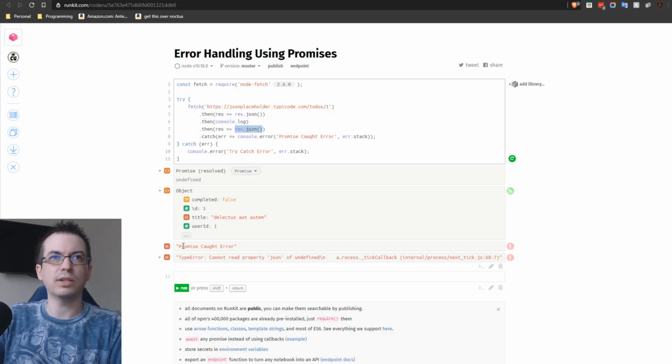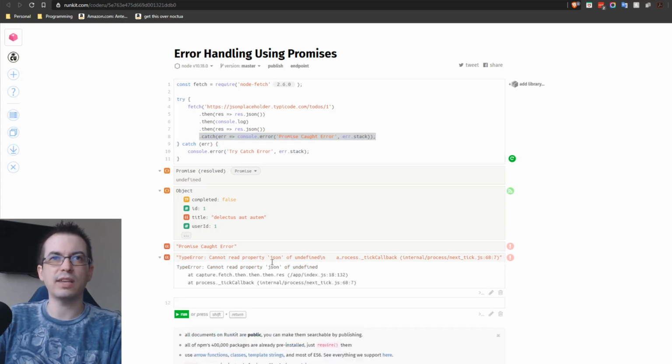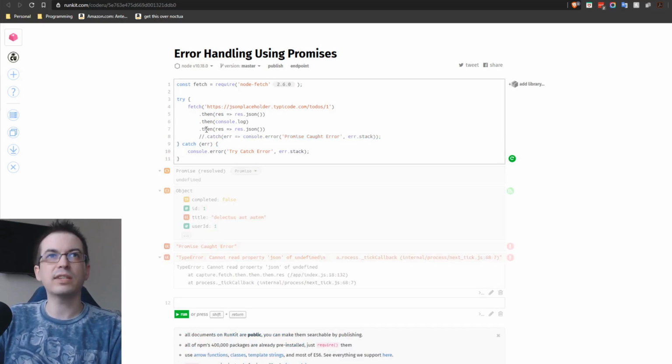So, as you can see here, we have a promise caught error because the catch statement was triggered, along with the stack trace saying JSON was undefined in response. Now, what if this catch wasn't here? Let's go ahead and try and run that.